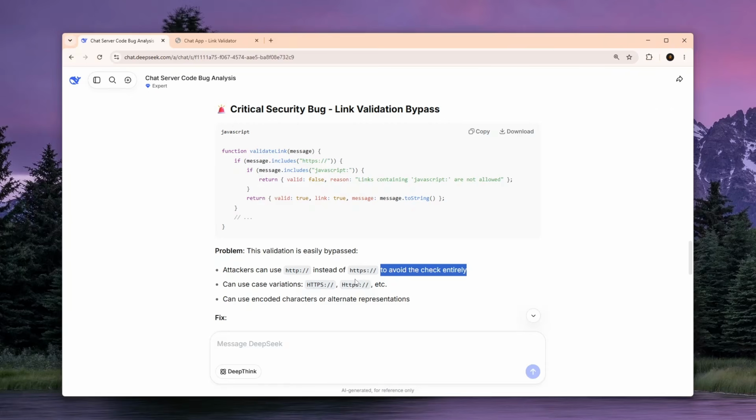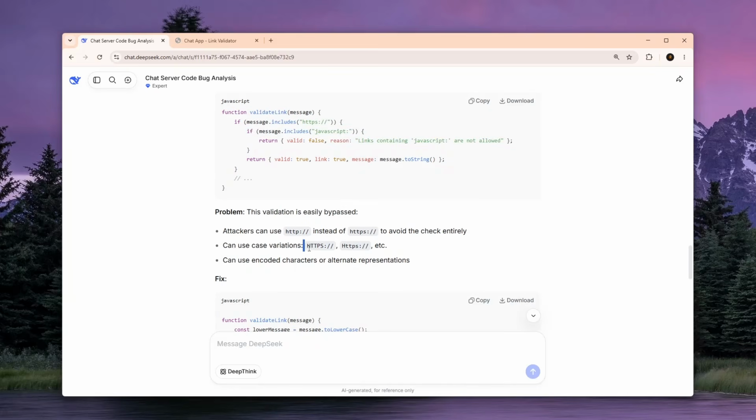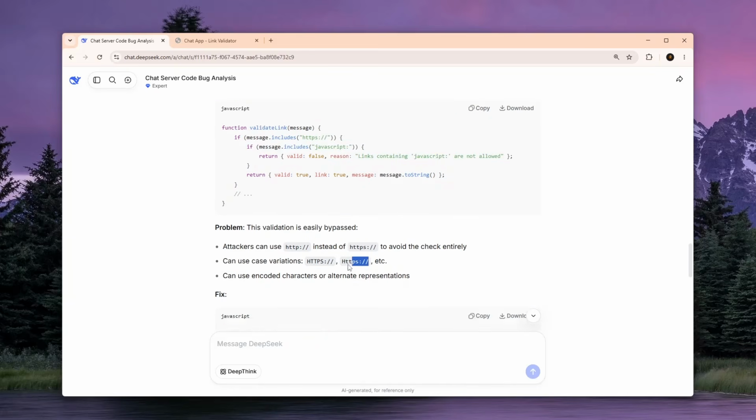Oh boy. That's actually another thing which I even missed myself. Holy smokes. I missed this. It did not tell me this one. I'll show you what it told me first time. But this is actually crazy. And you can use case variations like HTTPS to avoid this.